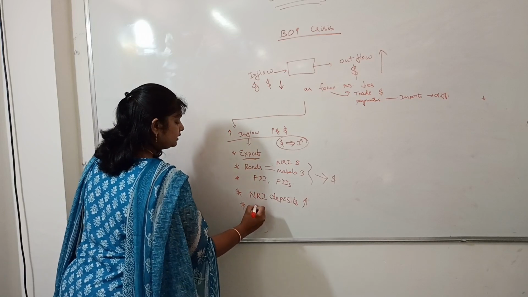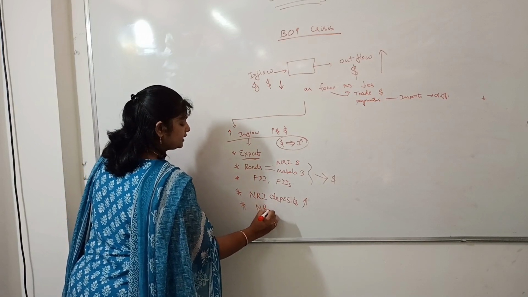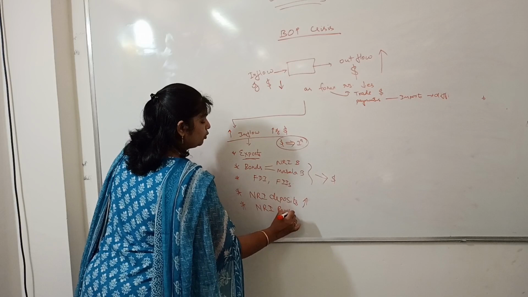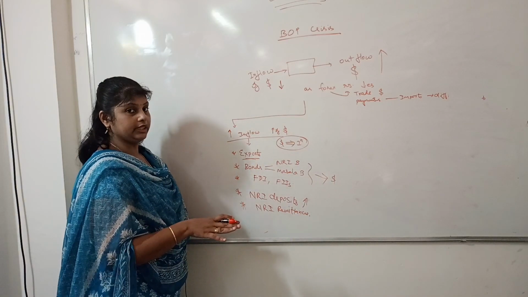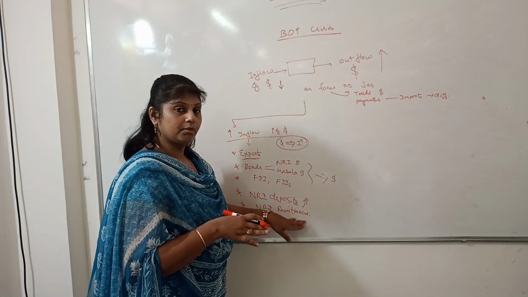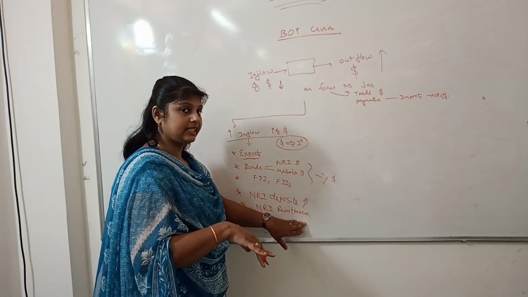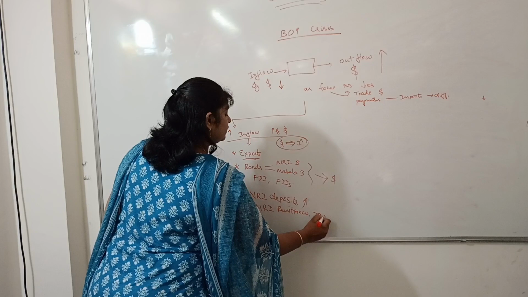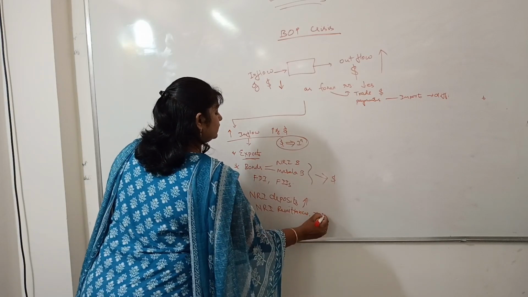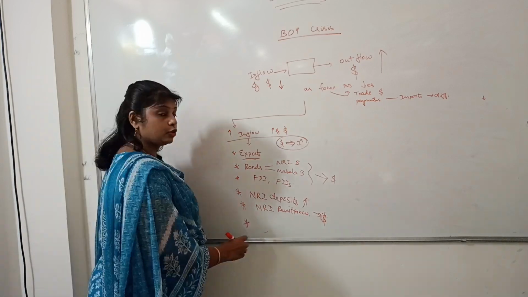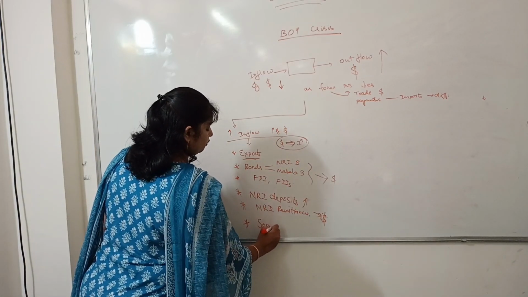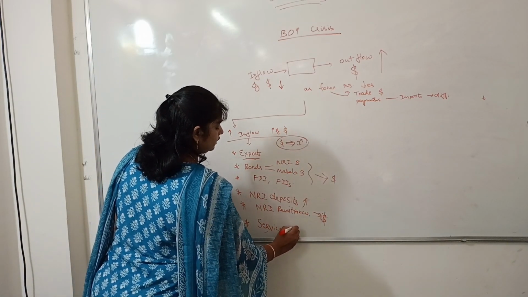And next is NRI remittances. Most of the NRIs have their family bases in our country only. So they keep sending their remittances to their family members residing in our country. Thereby dollars come to our country. And next is through our service sector. What does our service sector do?